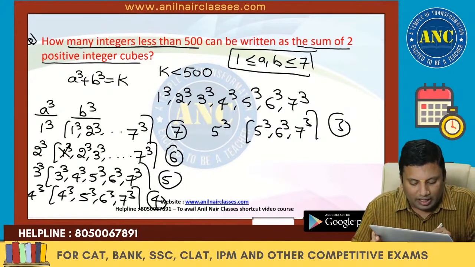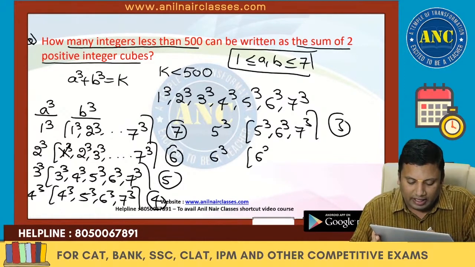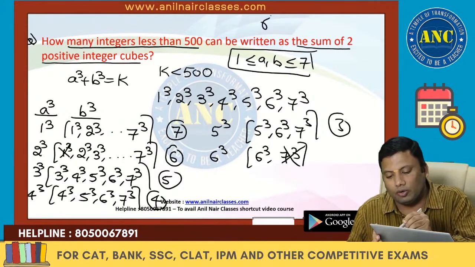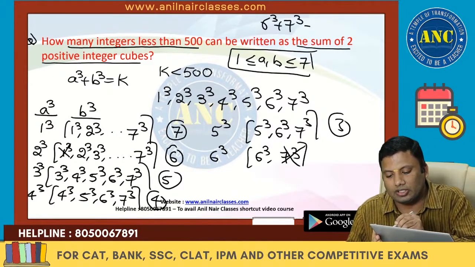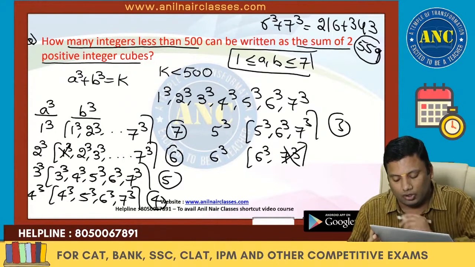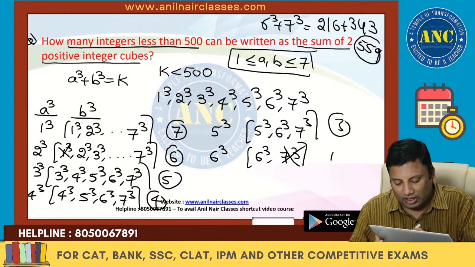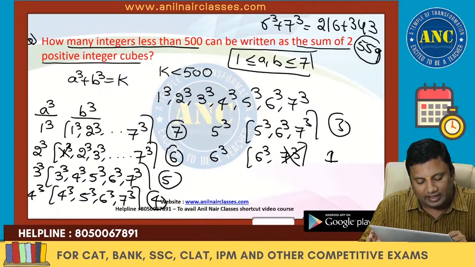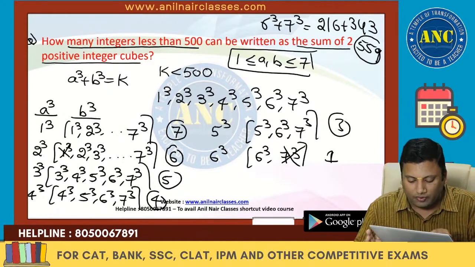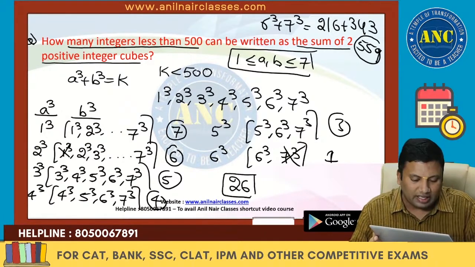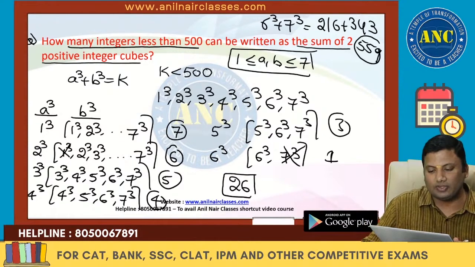Next one, if it is 6 cube, we can take 6 cube. 7 cube we should avoid. Why? Because 6 cube plus 7 cube is 216 plus 343, which is 559. The value should be less than 500. So there is only one case. So 7 plus 6 is 13, 13 plus 5 is 18, 18 plus 4 is 22, 25 plus 1 is 26 cases. Total 26 cases will satisfy this question.